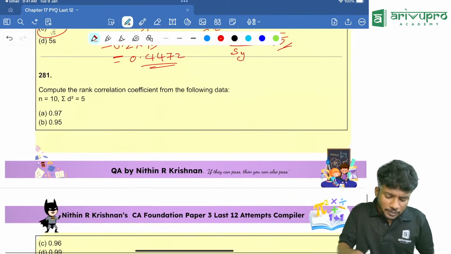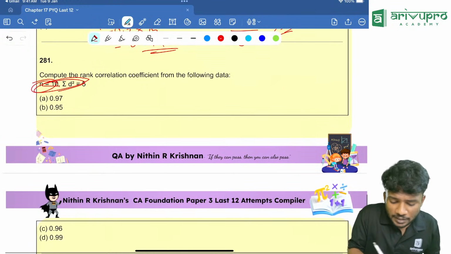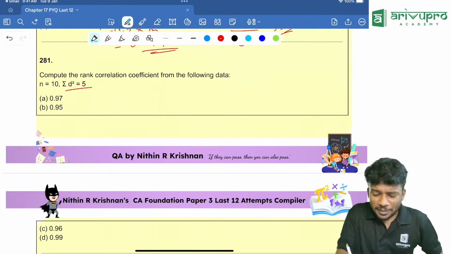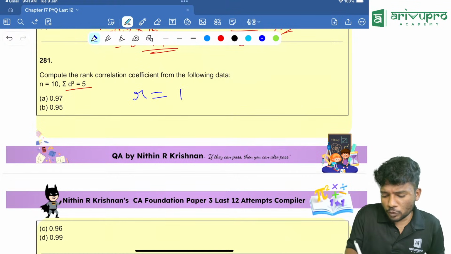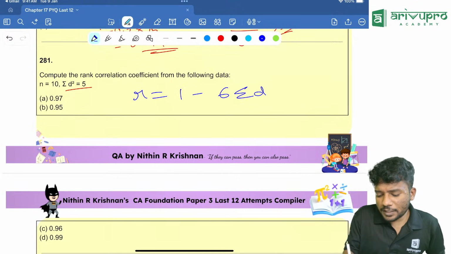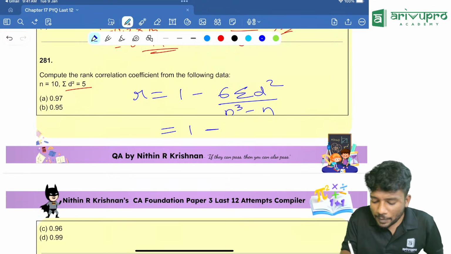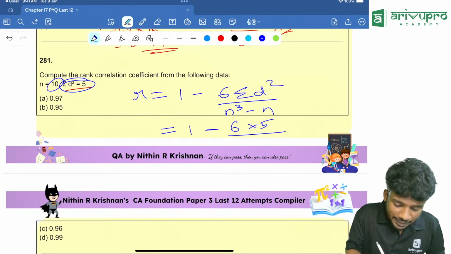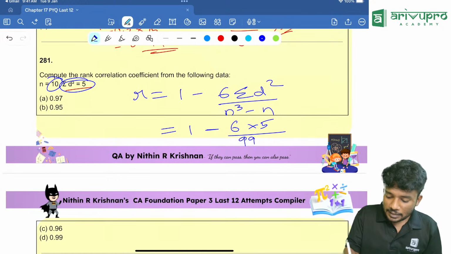Next one. Compute the rank correlation coefficient from the following data. N is given. Sigma d square is given. What is the formula for rank correlation coefficient? One of the easiest formulas. R is equal to 1 minus 6 sigma d square divided by n cube minus n, which is 1 minus 6 into 5 divided by n cube minus n. 10 cube is 1000. 1000 minus 10 is 990.